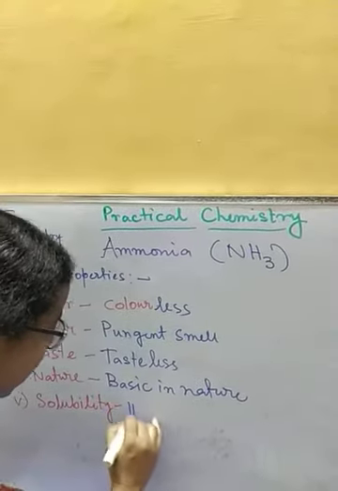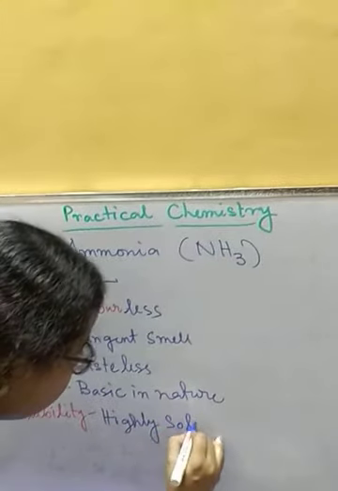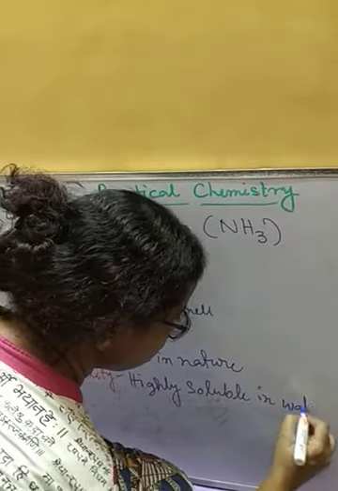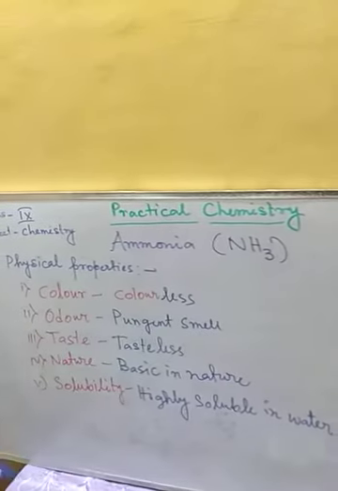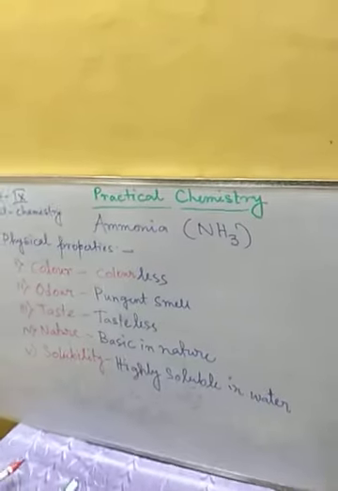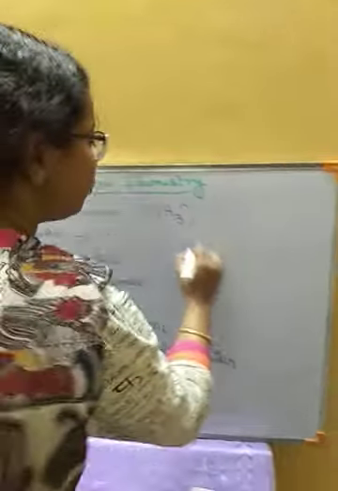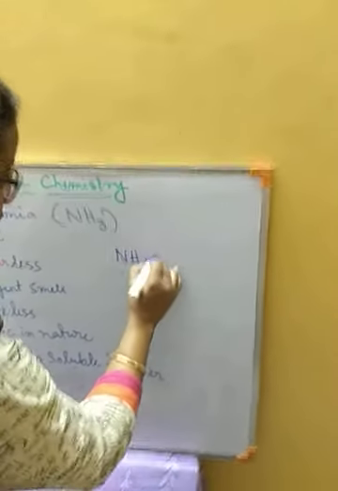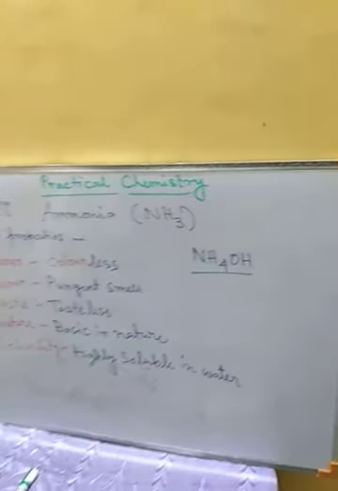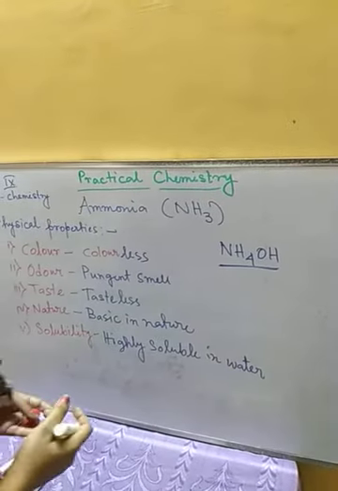And it is highly soluble in water. When we make ammonia soluble in water, we get a solution of ammonia which we call ammonium hydroxide. Okay, this is ammonia dissolved in water. So this is ammonium hydroxide solution, or ammonia solution, we will say.